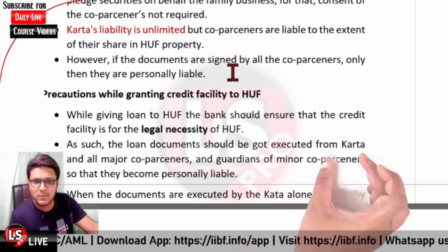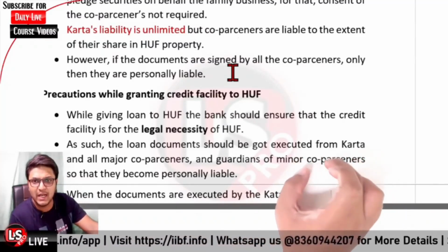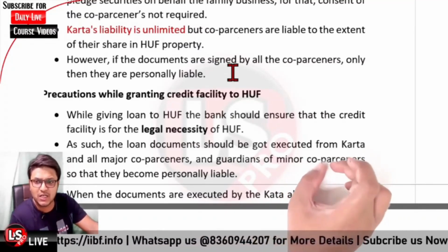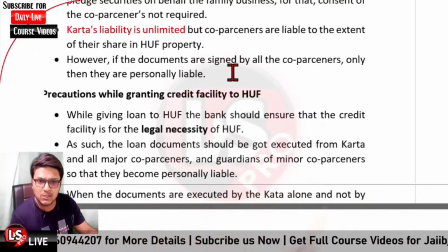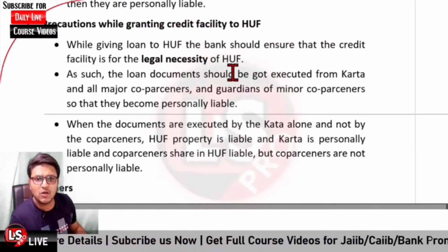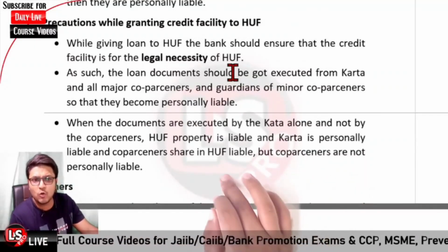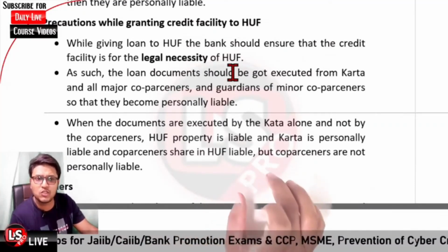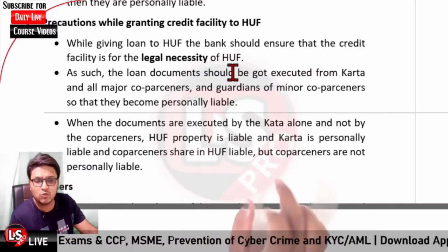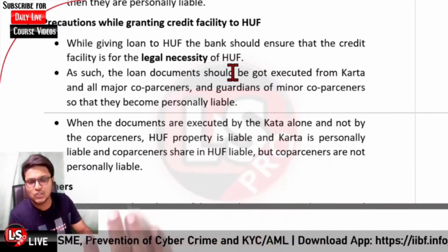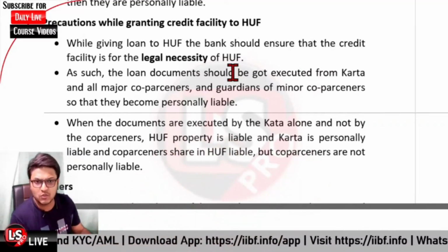Otherwise, only Karta is personally liable, or Karta has the unlimited liability. Co-partners do not have unlimited liability. They are liable only up to the extent of their share in the HUF property. So as to make them personally liable, the documents are to be executed by them also. When the documents are executed by the Karta alone and not by the co-partners, HUF property is liable and Karta is personally liable, and co-partners are liable only for their share in the HUF property. To make them personally liable, documents are executed by the major co-partners and guardians of the minor co-partners.